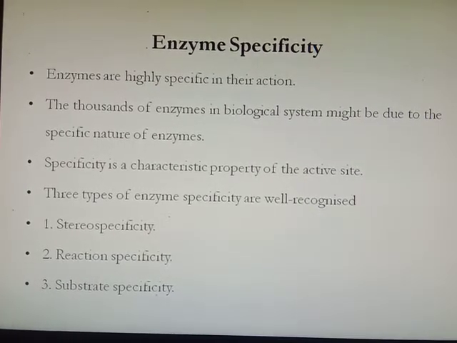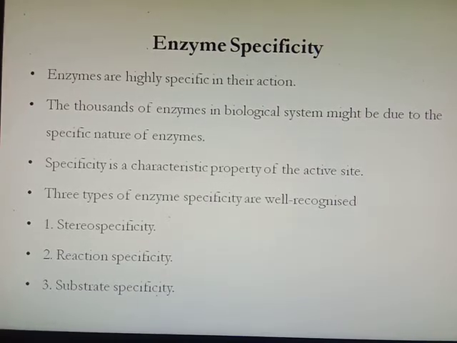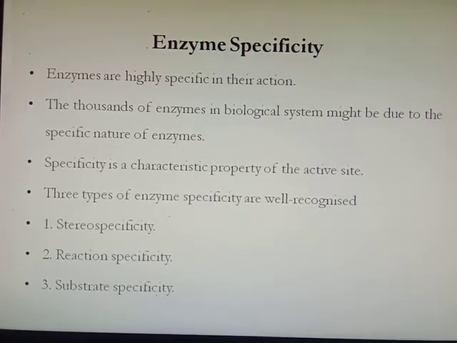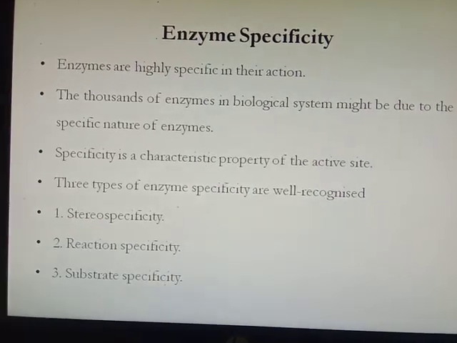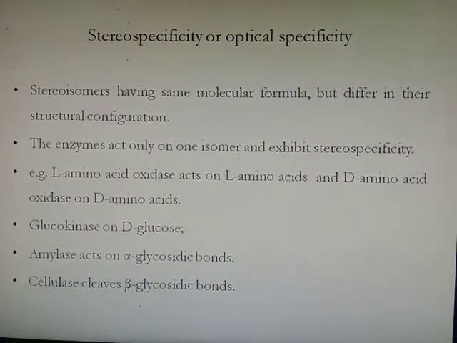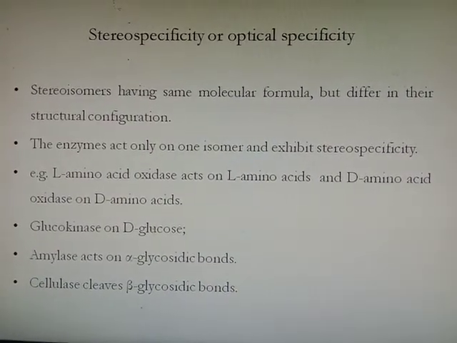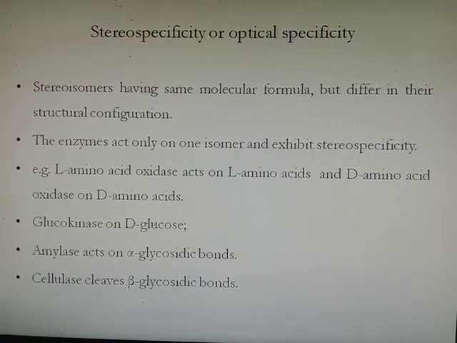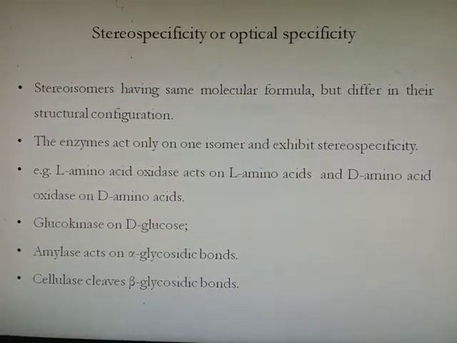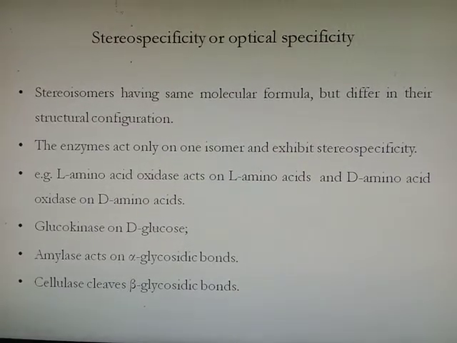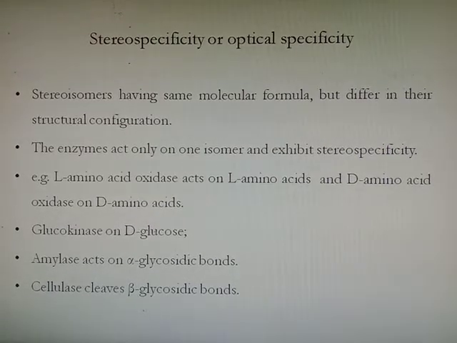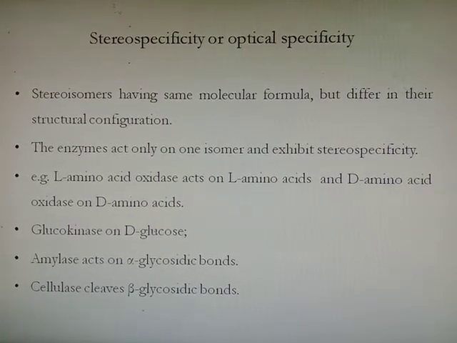There are three types of enzyme specificity that are well recognized. One is stereospecificity, another is reaction specificity, and third is substrate specificity. So first is stereospecificity, also called optical specificity. Stereoisomers are molecules having the same molecular formula but different structural configuration. The enzyme acts on only one isomer and therefore exhibits stereospecificity.